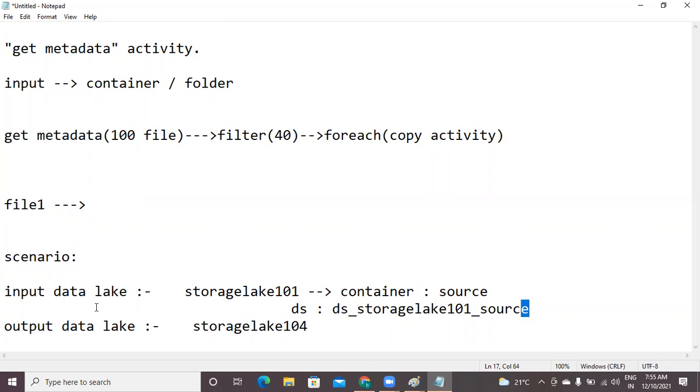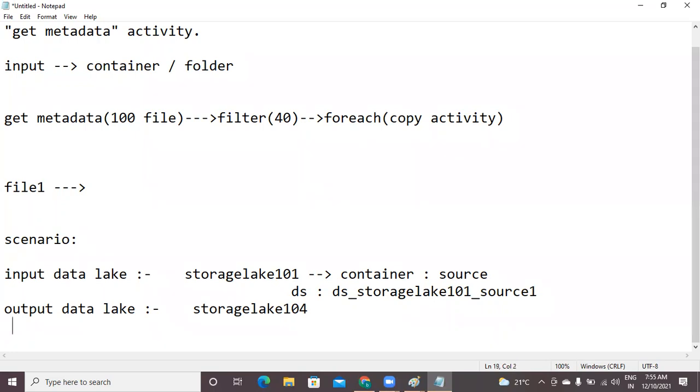But already with this name, one data set is there. I will create a data set with this name. Okay. And the output data lake, that is storage lake 104, we have not yet created.